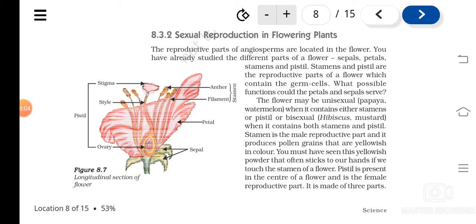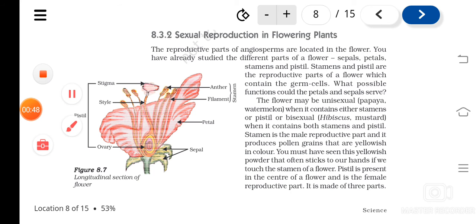So we were studying the chapter How Do Organisms Reproduce, and in that chapter we have studied the importance of variation for evolution and how this variation is created during sexual reproduction. The differences between sexual and asexual reproduction, and then we also saw the need of meiosis during sexual reproduction. So now we are going to start a new topic, that is sexual reproduction in flowering